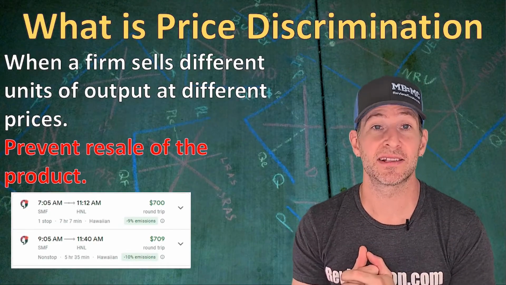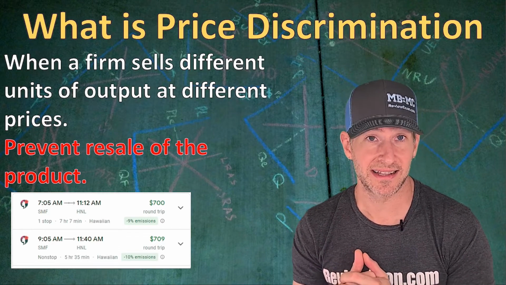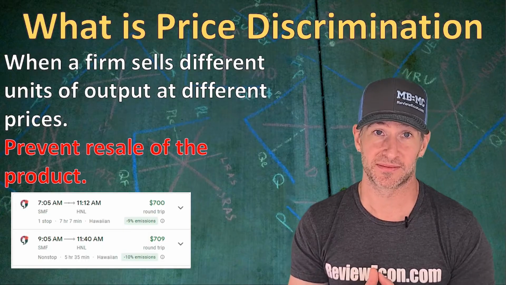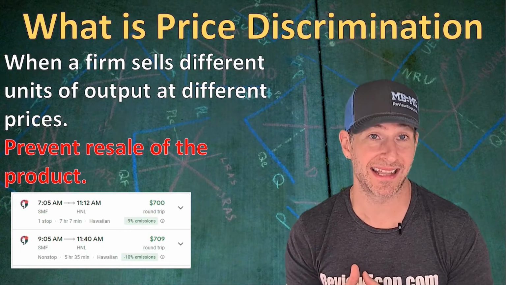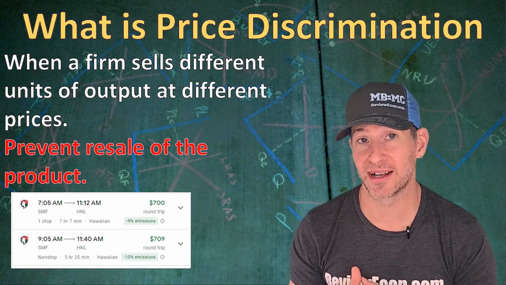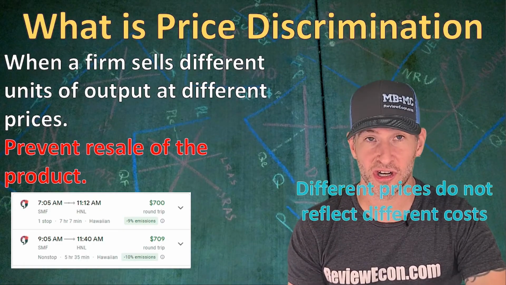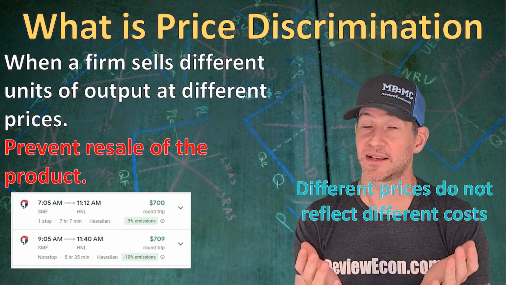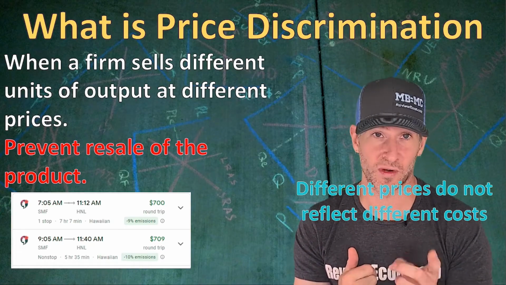And that's because airlines know that their customers get less sensitive to price changes as the date of the flight approaches. So as the consumers get more price inelastic, they pay higher prices. And these different prices that are charged by the business do not reflect different costs of production. They simply reflect their different customers' willingness to pay for their product.